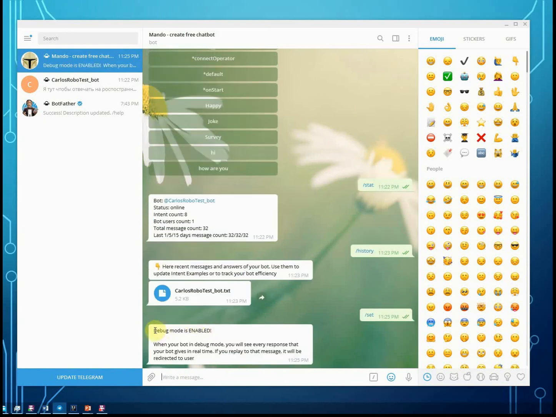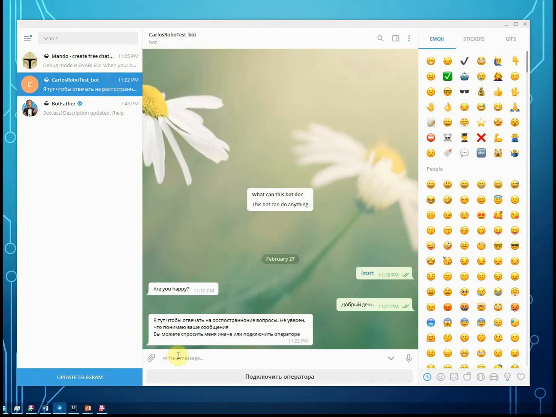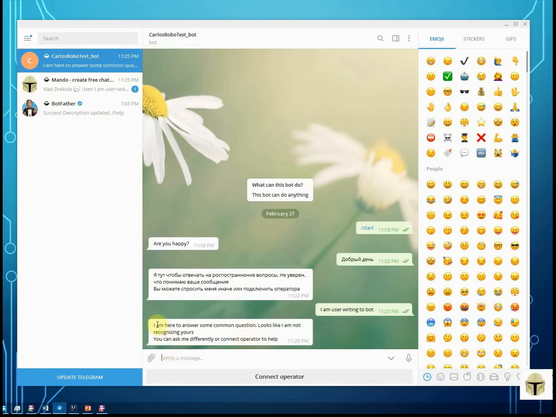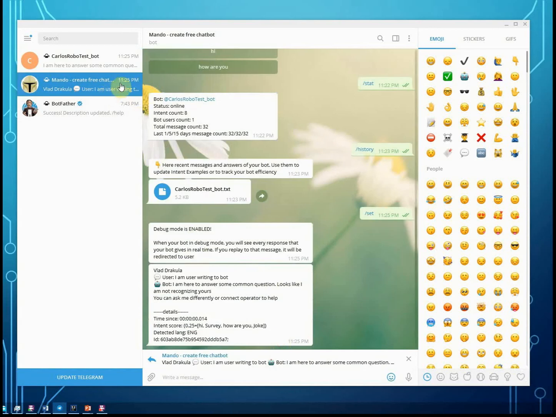We see that debug mode is enabled. Let's try how it works. So if someone writes to my bot, the bot responded with something, and at the same time that message was redirected to me in Mondo bot.